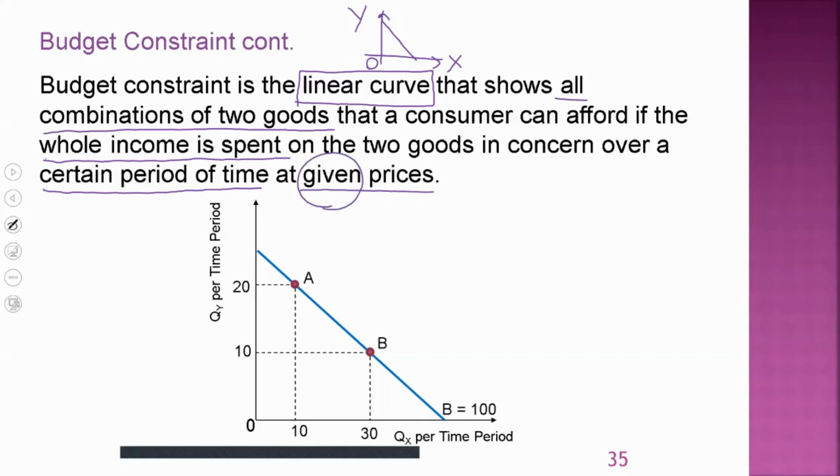Prices are given for the consumer, because prices are determined in the markets. A single consumer can't affect the market determined prices. Therefore, whatever the price determined in the market has to be taken, has to be paid by individuals.